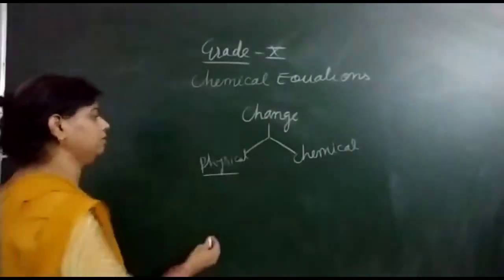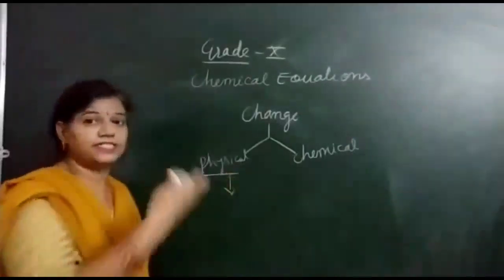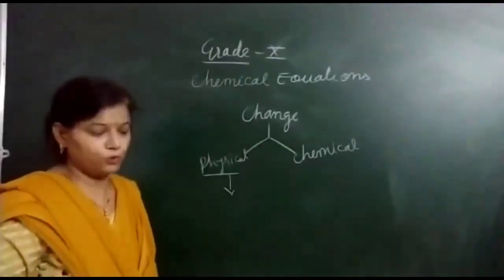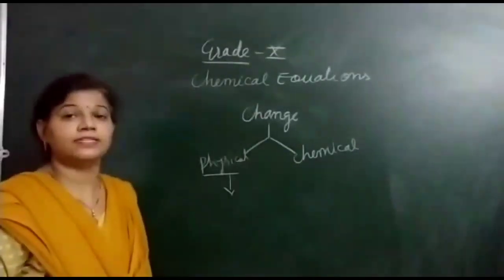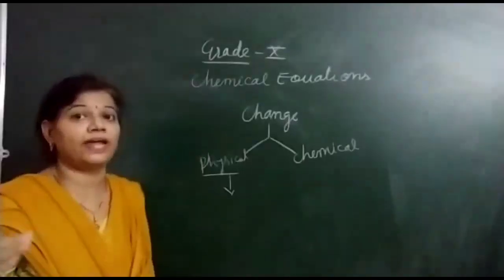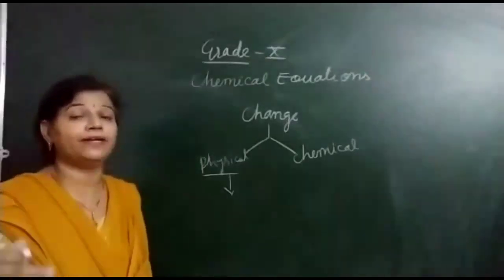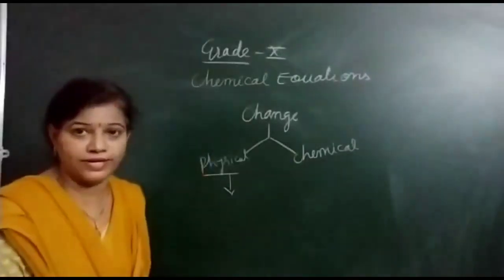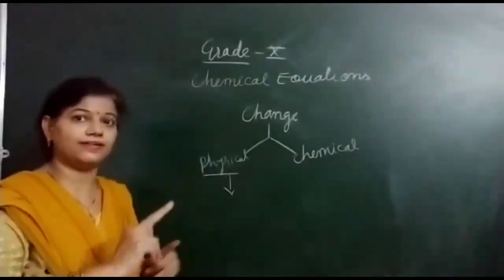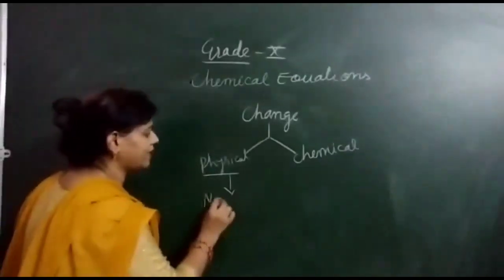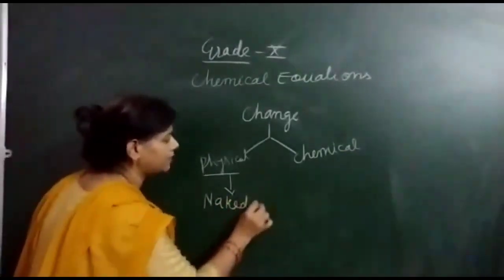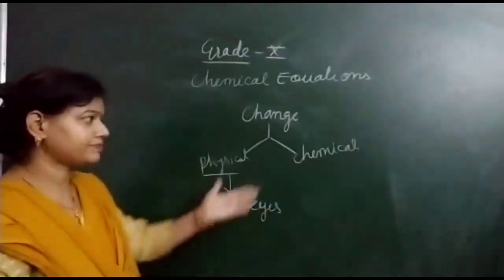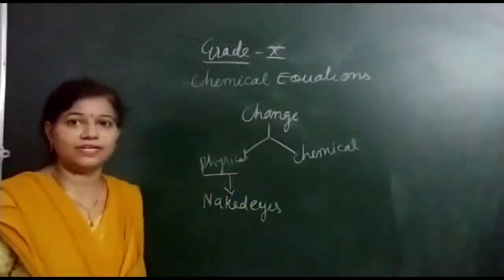So the change which we can see through our naked eyes is said to be a physical change. For example, melting of ice. We can see melting of ice. We can see boiling of water. So all this comes under the physical change which we can see through our naked eyes. In simple language we can define it like that. While a chemical change.